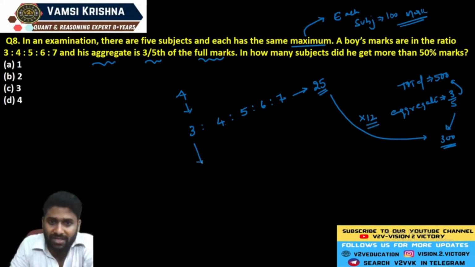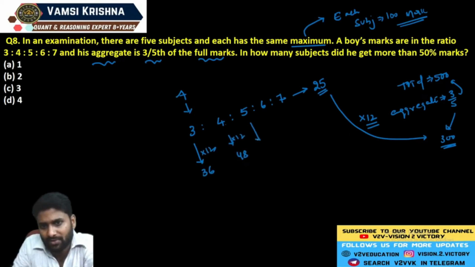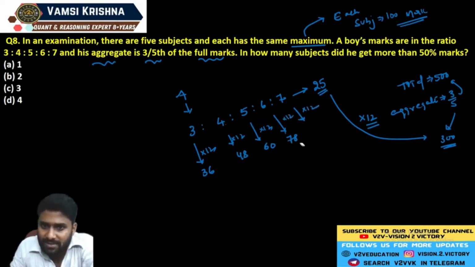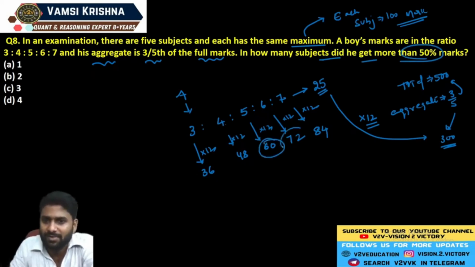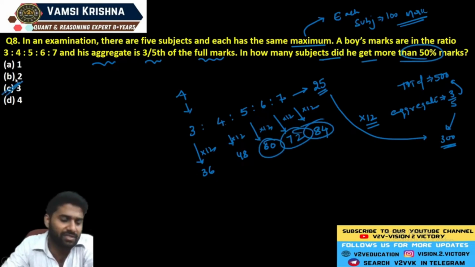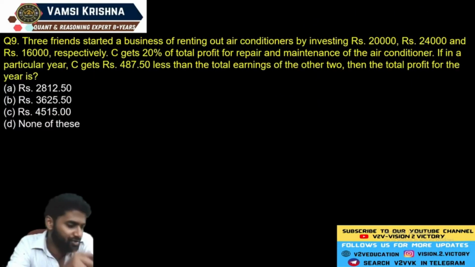Now, 3 multiplied by 12 marks gives 36. 4 12s are 48. Each number is multiplied by 12 only. You will get 60 here, 72 here, and 7 12s are 84. Now the question: in how many subjects did he get more than 50 marks? 50% of marks means totally 3 subjects. Total 3 subjects.